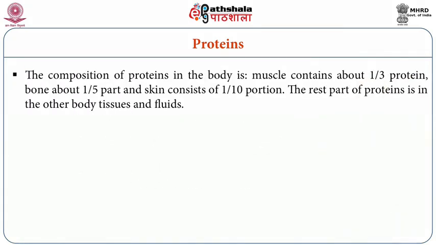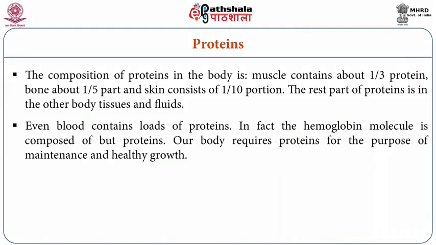The composition of proteins in the body is: muscle contains 1/3 of the protein, bones contain 1/5, and skin contains 1/10. So the major constituents are muscle, bones, and skin. The rest of the protein is used in other tissues, fluids, etc. In fact, even the blood contains a lot of protein, and the hemoglobin molecule is composed of protein. Our body requires a lot of protein for maintenance and healthy growth. There is a continuous breakdown of protein in the body for repairing the human tissues on a regular, day-to-day basis.